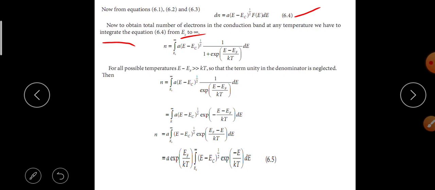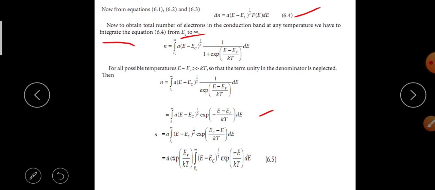For all possible temperatures, E minus EF is greater than kT, so the unity term in the denominator is neglected. Then n is equal to the integral from EC to infinity of A into E minus EC whole power 1 by 2 into 1 by exponential E minus EF by kT into dE.